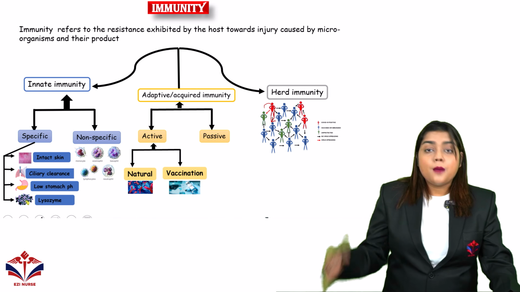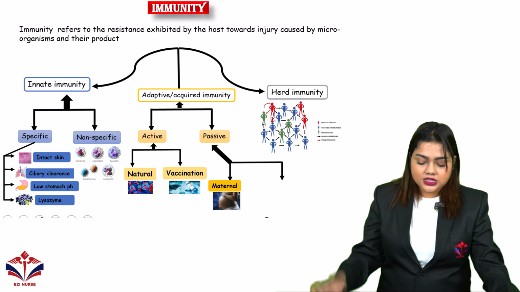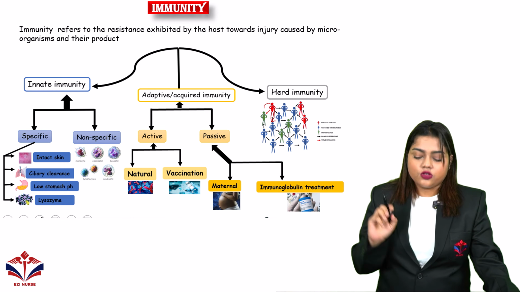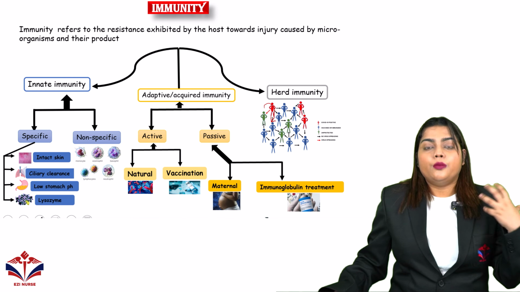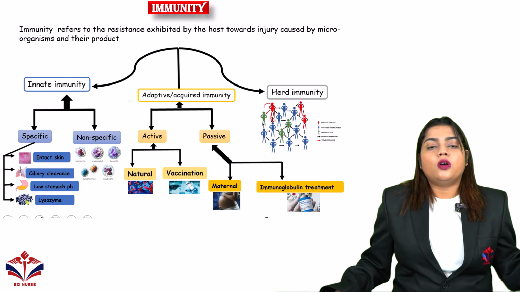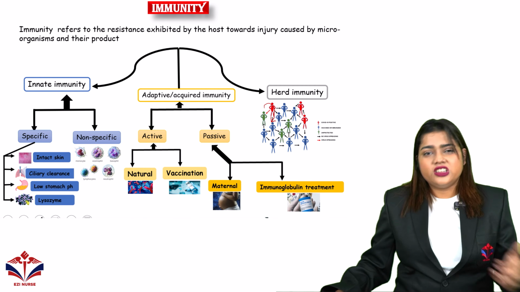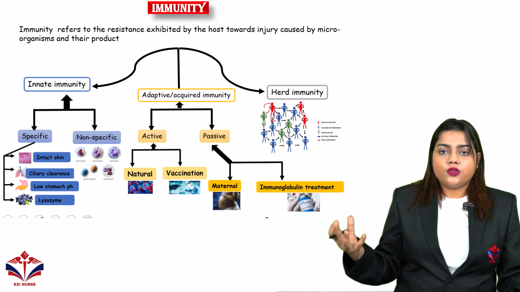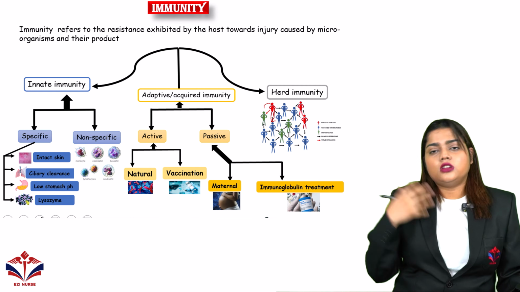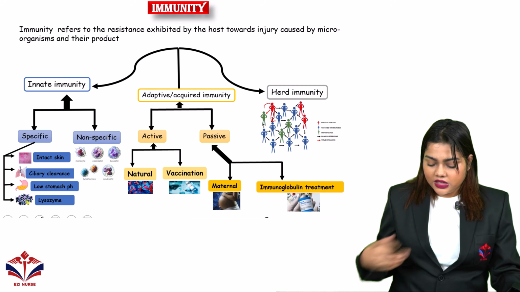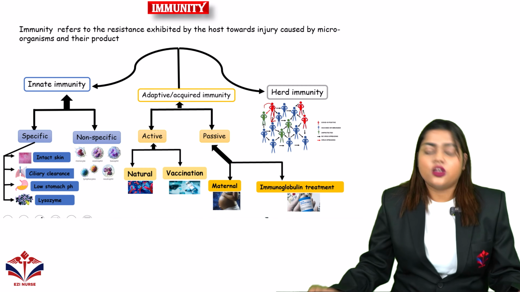Then we have passive immunity. Passive adaptive or acquired immunity has two types, that is maternal and immunoglobulin treatment. In the maternal one, from the mother the child is getting the antibodies. But in the immunoglobulin treatment, because the person can't get it from the mother, we are giving immunoglobulins through injection or different kinds of antibody treatment to the person to increase the antibodies. So these are the different kinds of immunity.